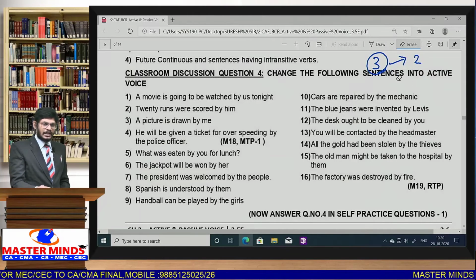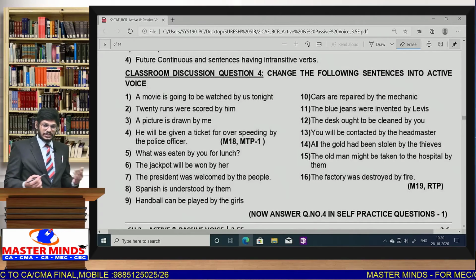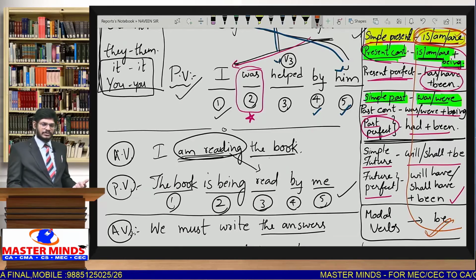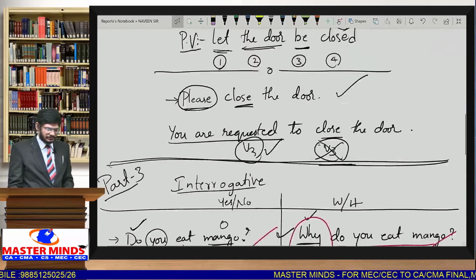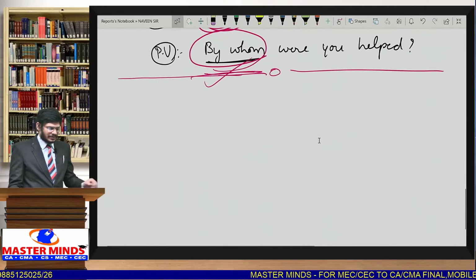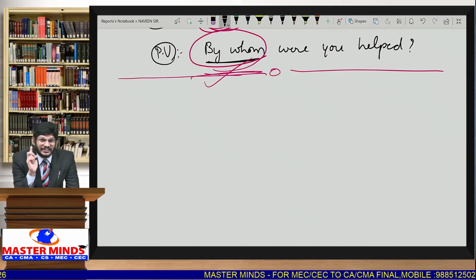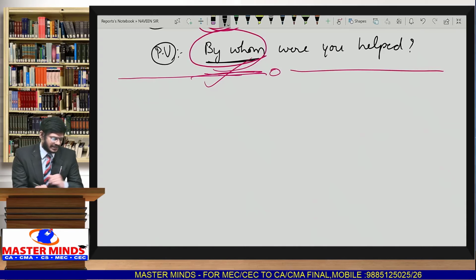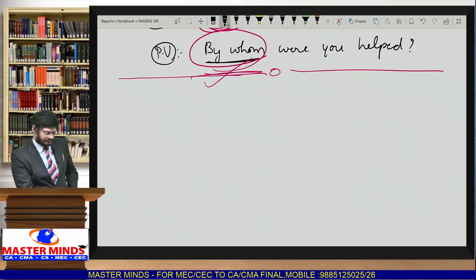And now in a few minutes I will explain some important models related to active voice and passive voice. The probability of questions from them may be a little more. These are models not covered here up to now. Say for example, when the sentence is given with two objects. Remember, when the sentence is given with two objects, then we may write two passive voices. For example, we'll take one sentence.